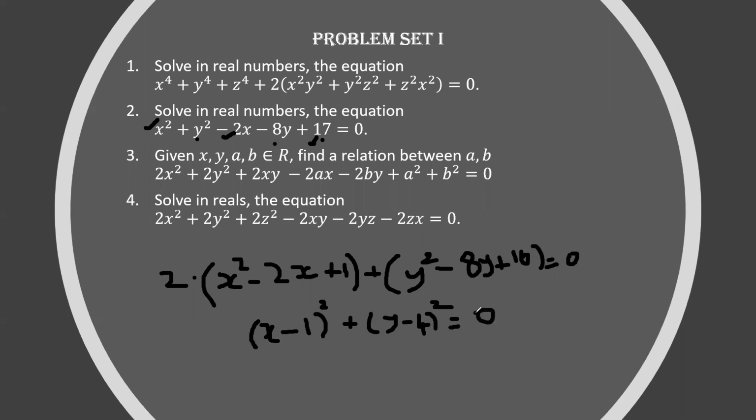Now the sum of two squares is 0, so both are individually 0, which means that x is equal to 1 and y is equal to 4. Is everyone clear with this kind of manipulation? What I have done is I have rewritten the top expression.